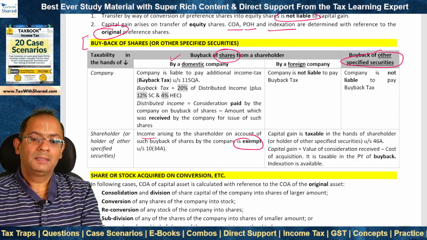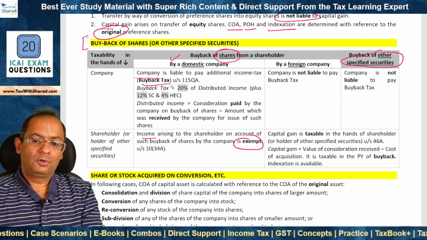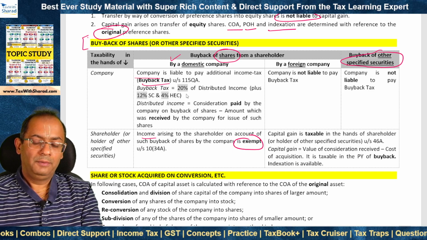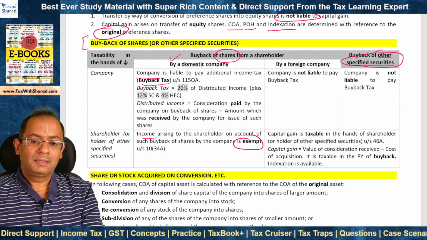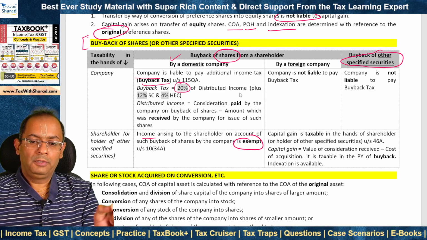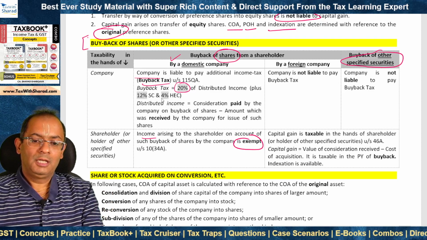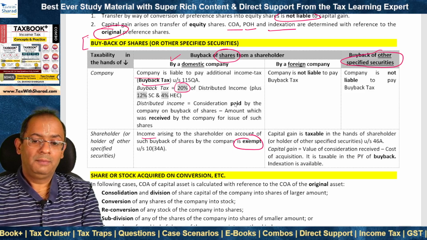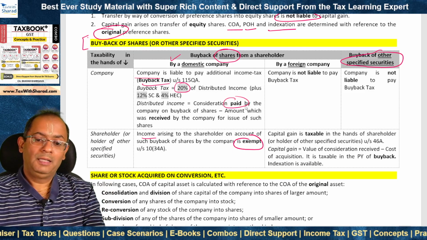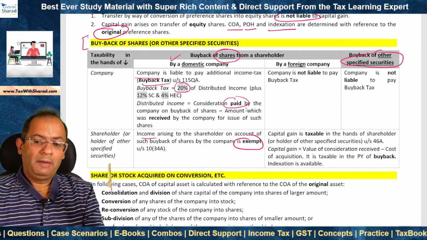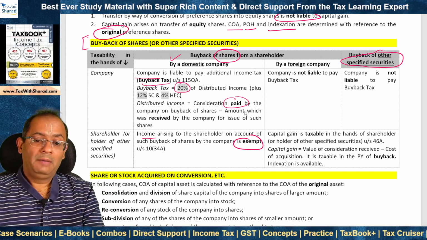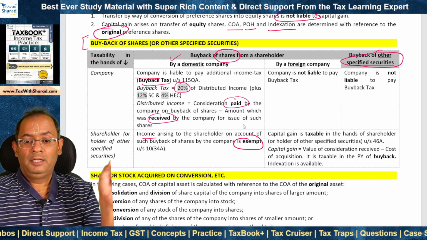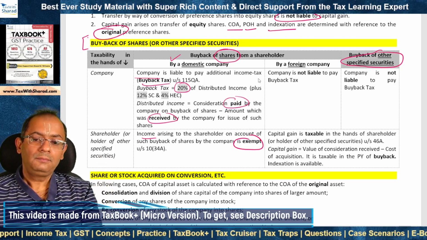So who pays the tax? The company pays the tax. It is called buyback tax or additional income tax under section 115QA. What is the amount of buyback tax? 20% of distributed income, plus 12% surcharge and 4% HEC on tax plus surcharge. What is distributed income? It is the consideration that is paid by the company at the time of buyback of shares, minus what? Minus the amount that was received by the company when it issued such shares.